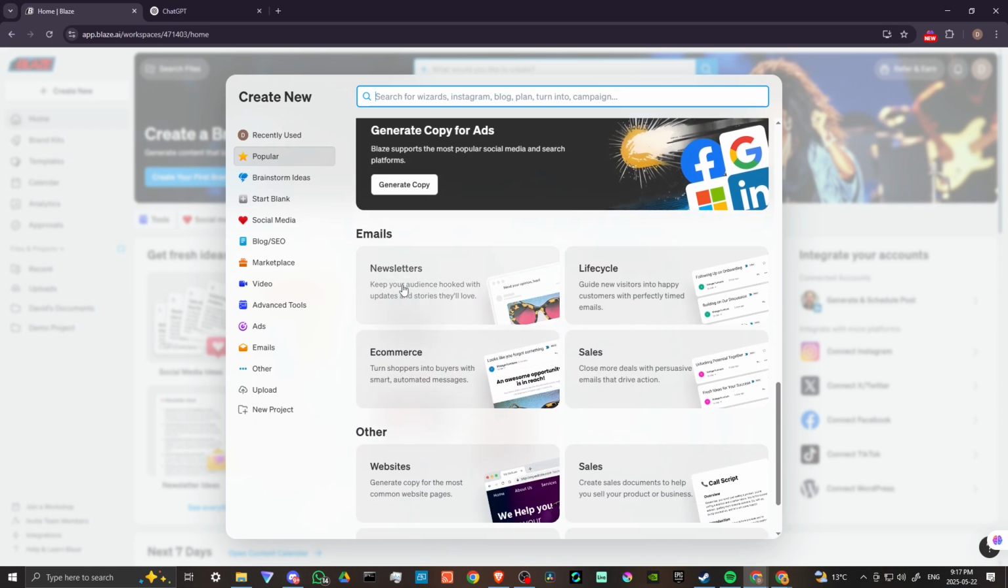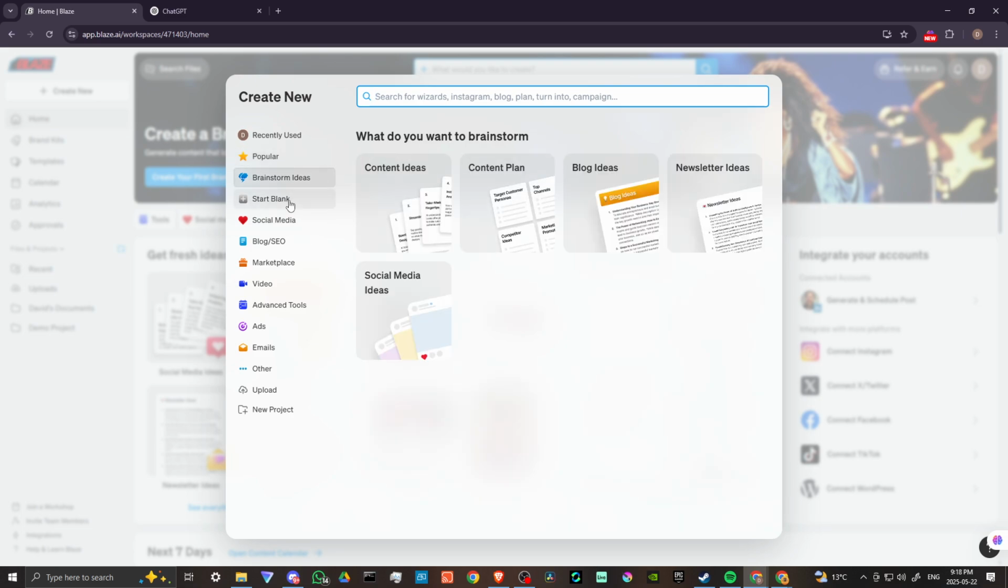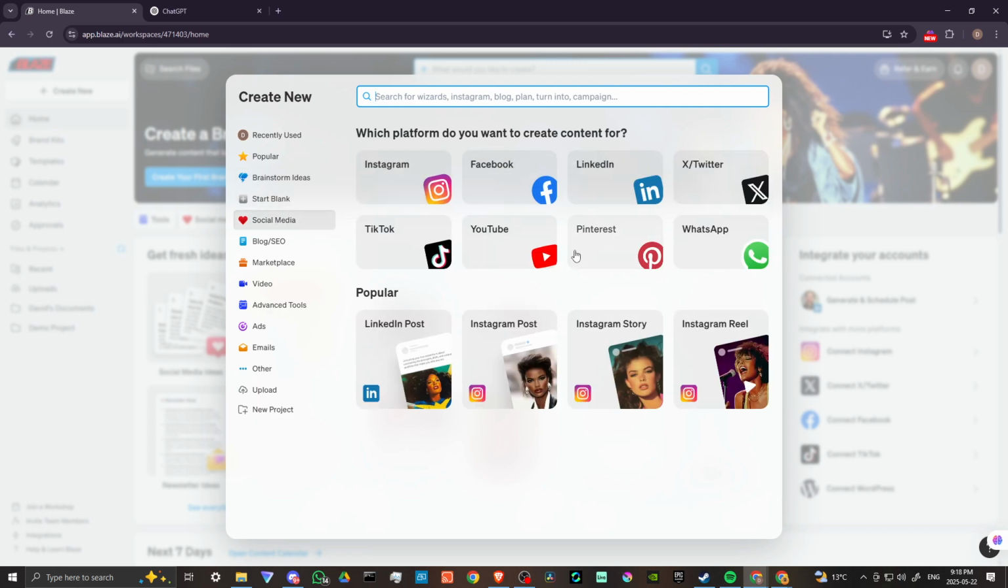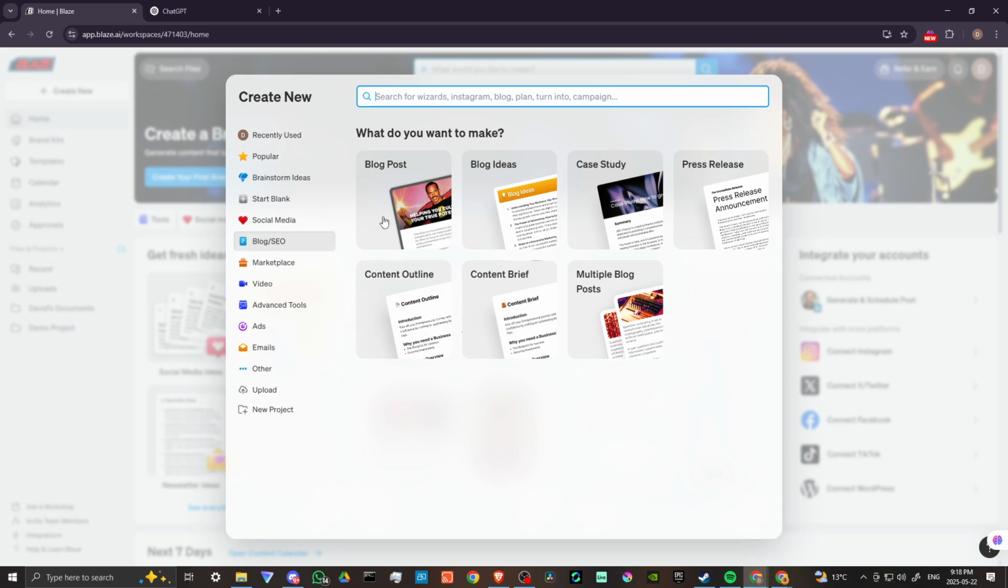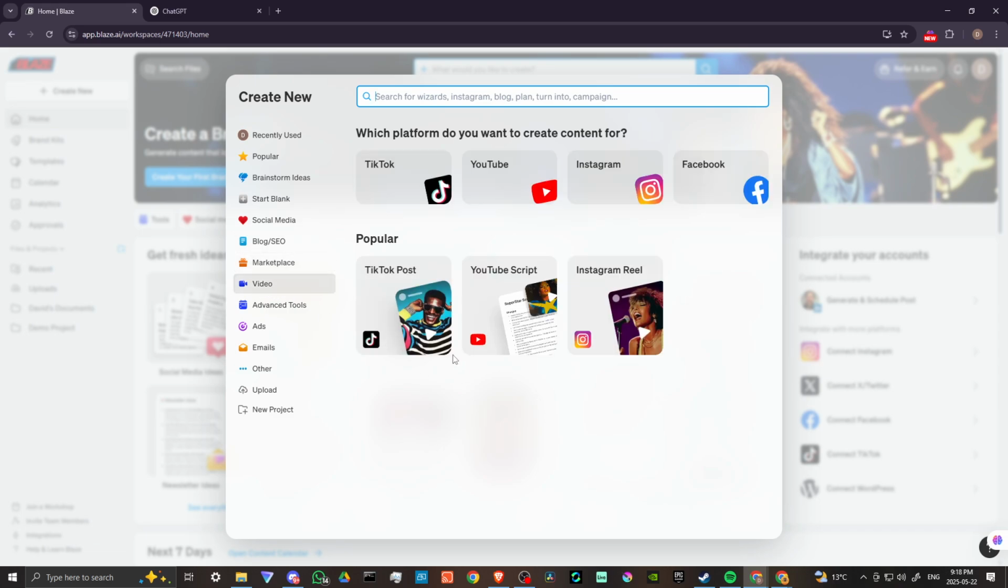There's a lot you can do here. Newsletters, close more deals with persuasive emails that drive action. You can generate copy for the most common website pages. You can create customer support FAQs. You can close more candidates with persuasive emails that drive action. Brainstorm ideas. Here we have different platforms we can create for. We can create blog posts, content outlines, product copies, product visuals. You can create scripts for videos.